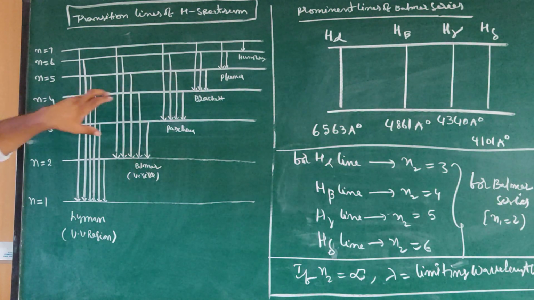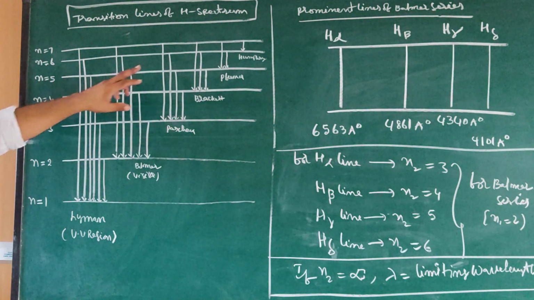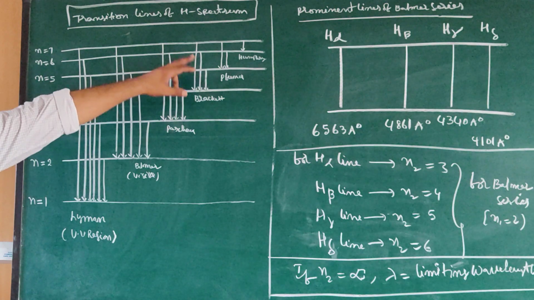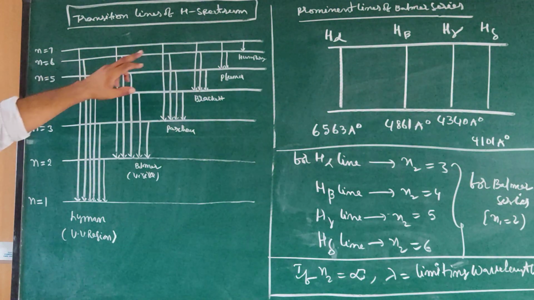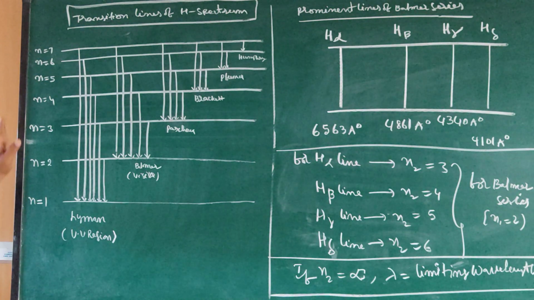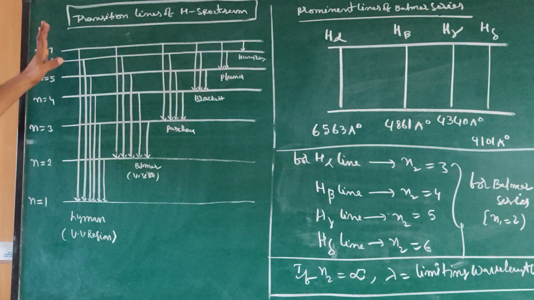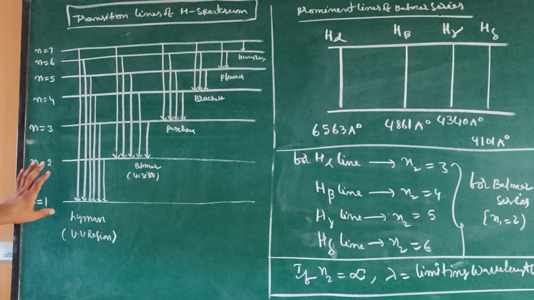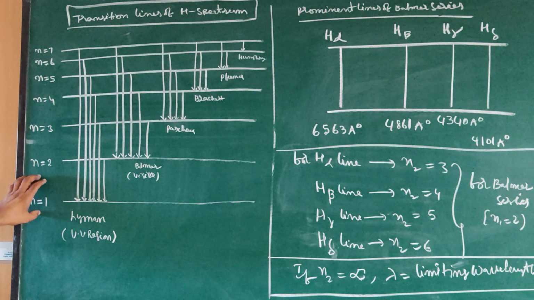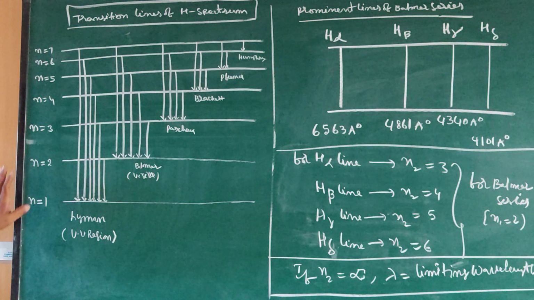In Pfund series n1 is equal to 5. Only up to the 5th level you can observe the lines. In Humphreys series n1 is equal to 6. It will be like this. So this is about the transition lines of hydrogen spectrum. The falling of these lines depends upon the n1 value. Okay. Next one.